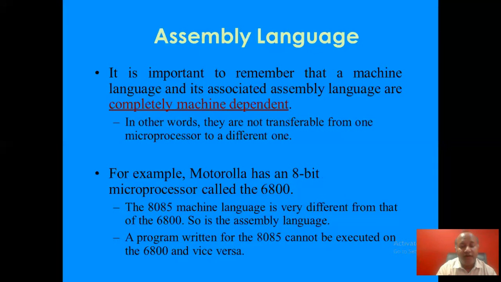The 8085 of Intel's machine language is very different from that of Motorola's 6800. So the machine language or the dependent assembly language varies from company to company. A program written on 8085 cannot be executed on Motorola's 6800 and vice versa, right?